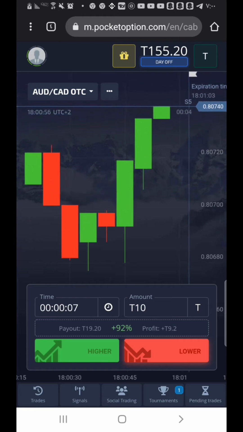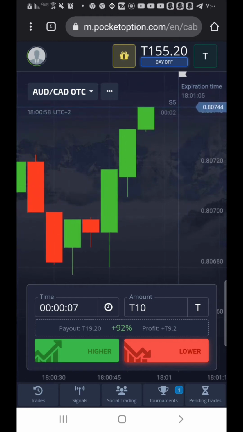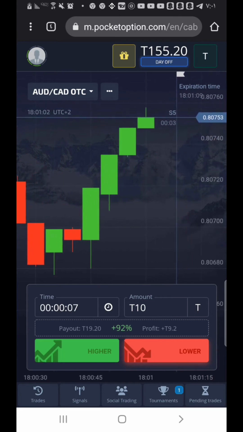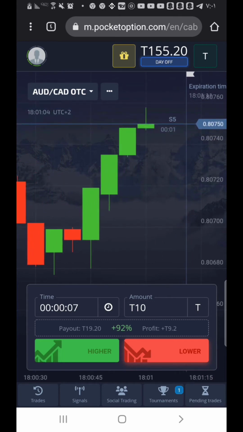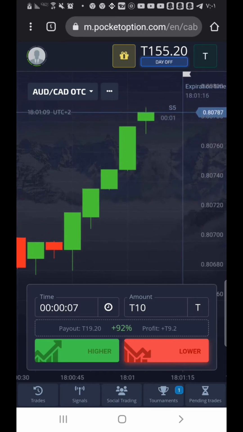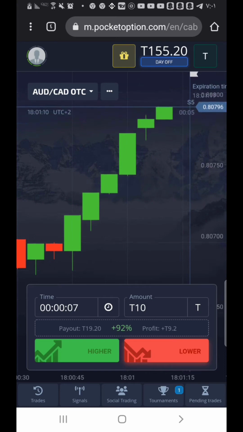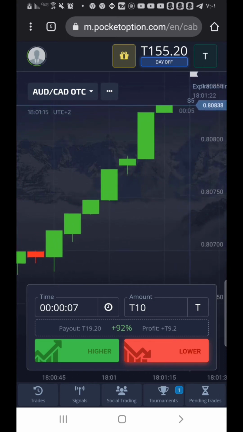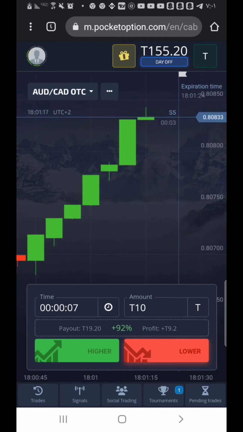Let's check the signal for a doji. This one might not be very clear. This is a clear guidance candle. What I mean is, let's look at the candle after this one. Because if the next candle is green, we sell. If it's red, we buy. It turned red, so we buy.